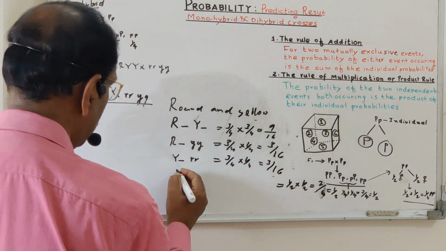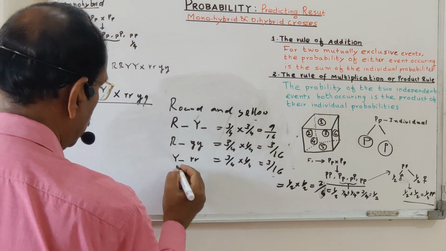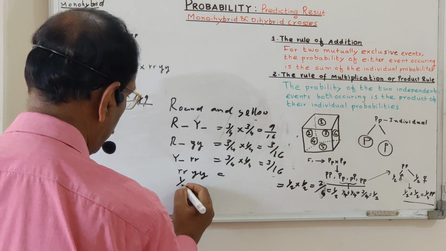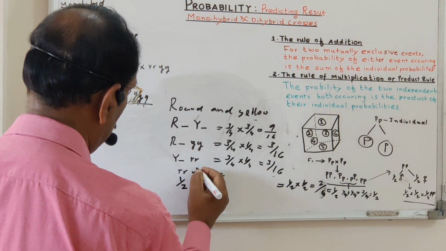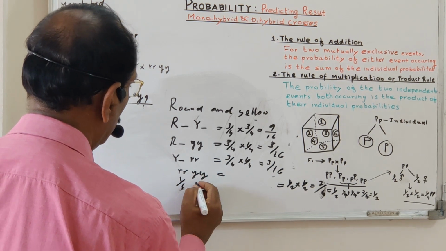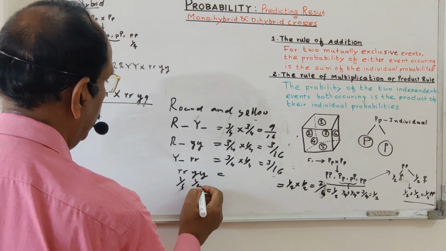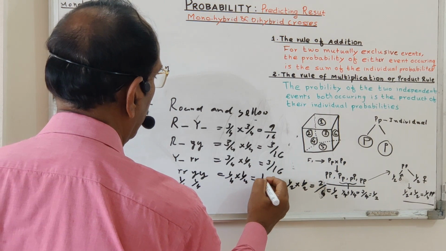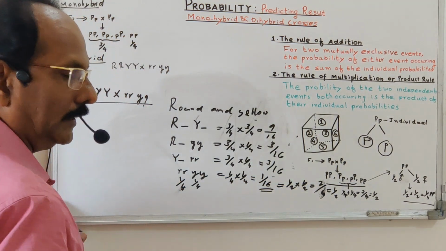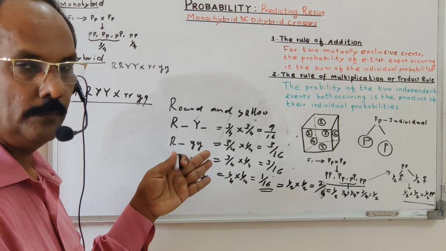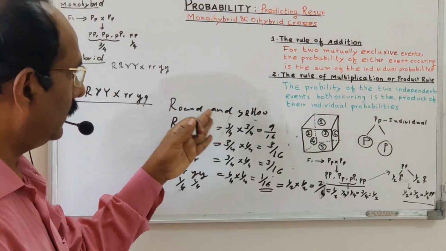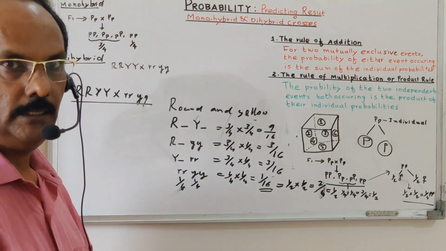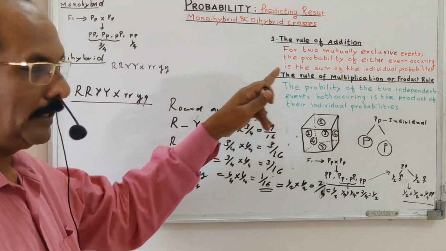Then another possibility is wrinkled green. Wrinkled green means small r, small y. The probability is 1 upon 4, and this again is 1 upon 4, because we take each individually. So 1 upon 4 into 1 upon 4 is equal to 1 upon 16. So these are independent events. Supposing the hypothesis that the color and the shape of the seed are independently assorted, they are independent events. As a result, we can apply the multiplication rule, the product rule.